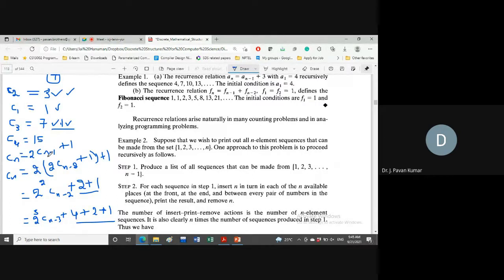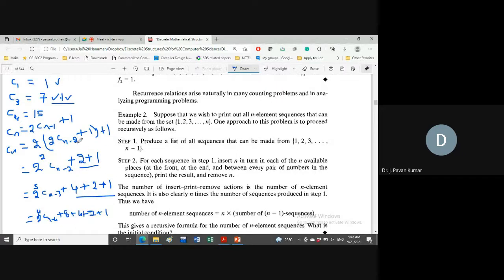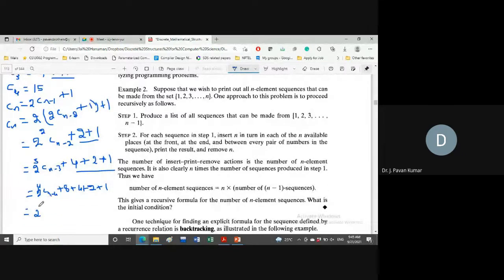Then Cn minus 1 we have substituted from this same formula. So after k substitutions, what will we be getting? 2 power k Cn minus k. What about the next power of 2? k minus 1. Very good. 2 power k minus 1.